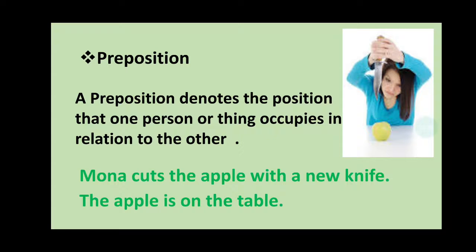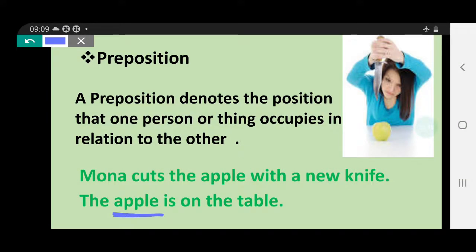Look at the next example. The apple is on the table. Where is the noun? The noun in this sentence is apple. Where is the apple? On the table. So it is telling the position. So the word is showing the position of a noun or pronoun, or it says the relation to the other.